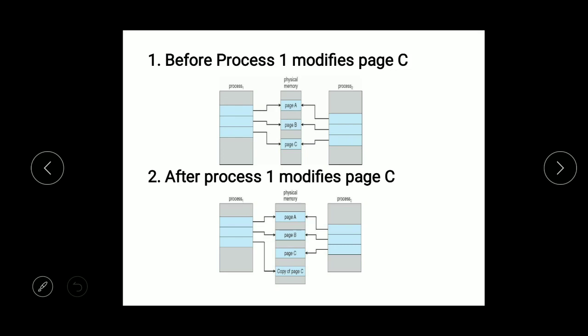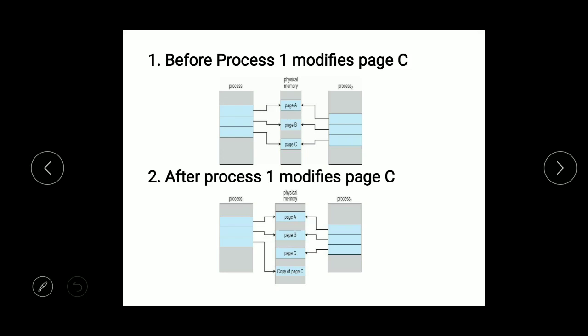Whereas coming to the second scenario, after process 1 modifies page C: process 1 wants to write or modify the content of page C, so a separate copy will be created for process 1.